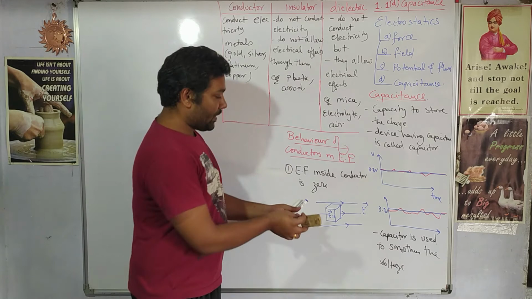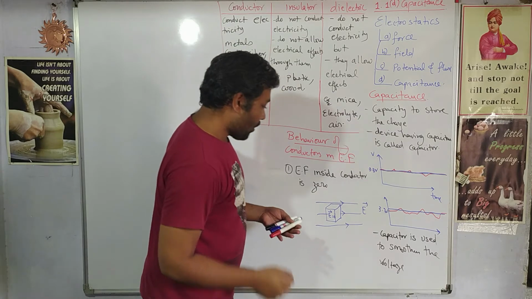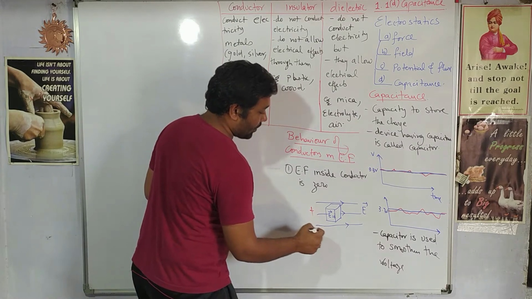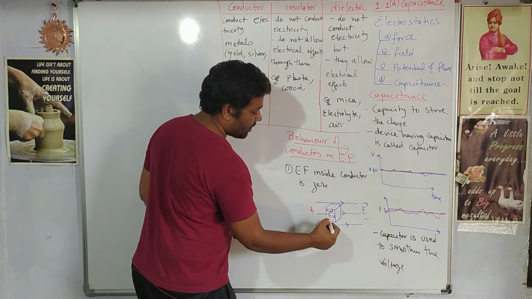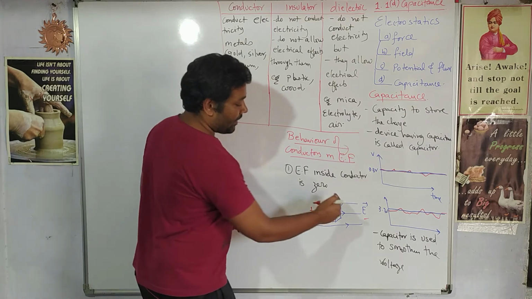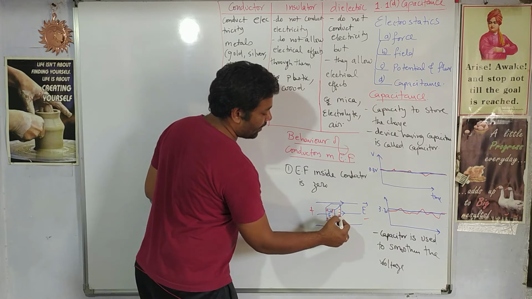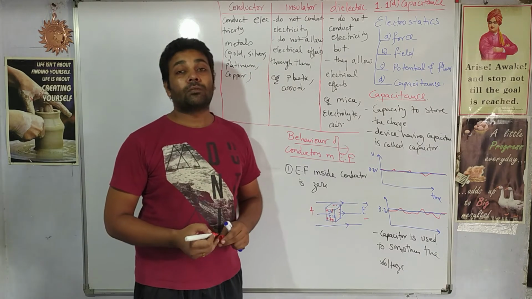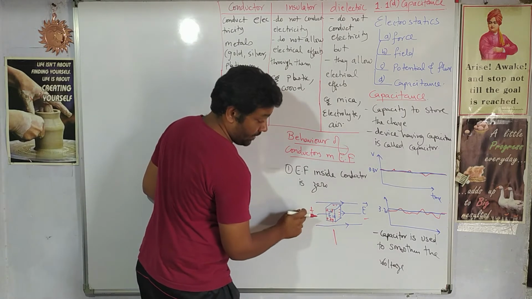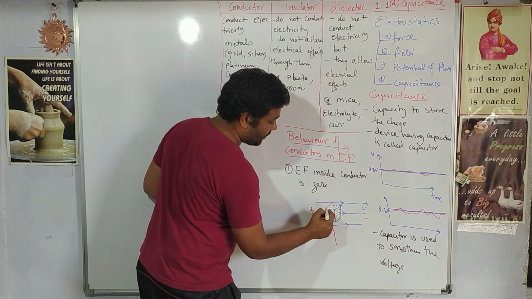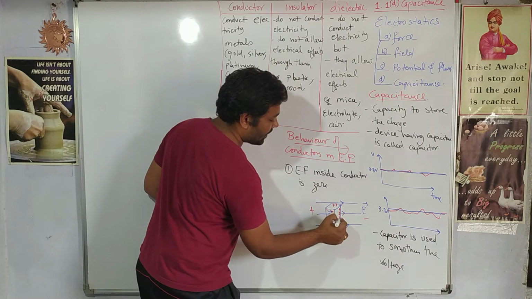Let us say this box is placed inside an electric field. Then this side is positive and this side is negative. The face towards the positive side gets negative charges accumulated due to attraction, and on the far end, the face towards the negative side, positive charges get accumulated.